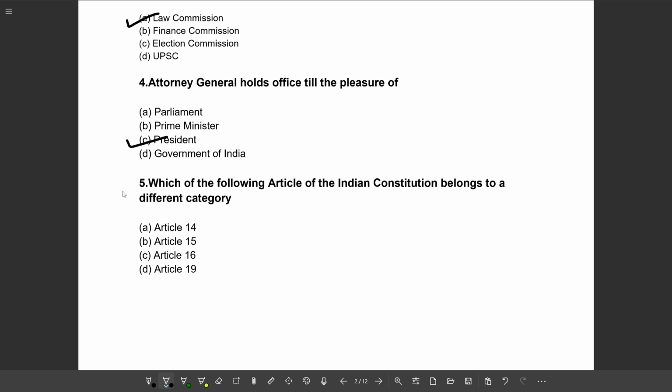Next question. Which of the following articles of the Indian Constitution belong to a different category? Option A, Article 14. Option B, Article 15. Option C, Article 16. And option D, Article 19. So the correct option will be option D, Article 19.